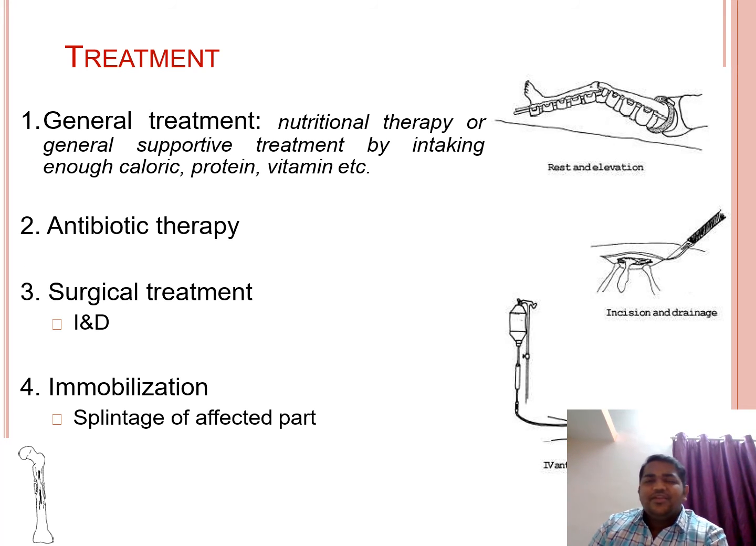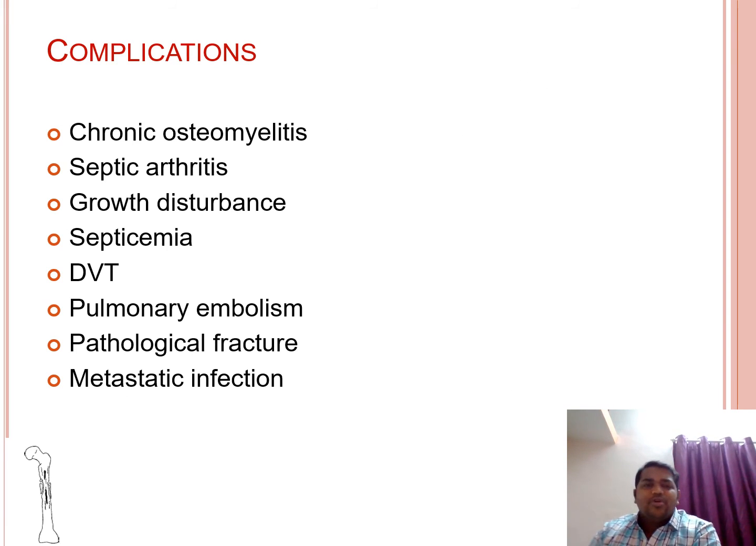So treatment is in the form of nutritional therapy like adequate calorie intake, supplementation of vitamins and proteins, and antibiotic therapy. Surgical treatment is in the form of incision and drainage, and splintage, that is immobilization of the affected part. Complications: the most common complications are chronic osteomyelitis, septic arthritis, growth disturbance, septicemia, DVT, pulmonary embolism, pathological fracture, and metastatic infection. These are the most common complications of acute osteomyelitis.